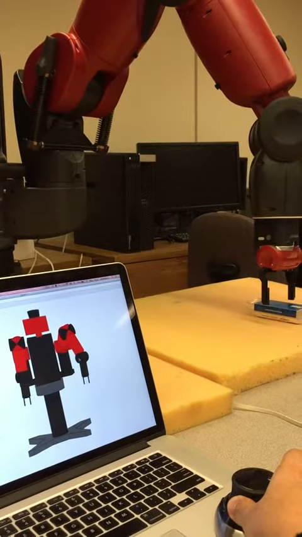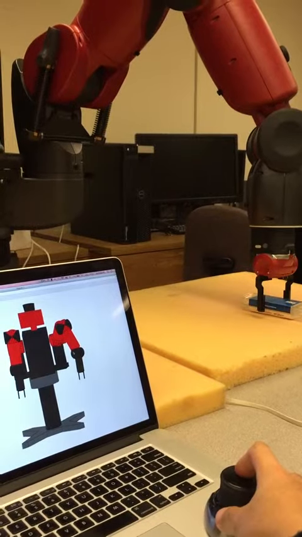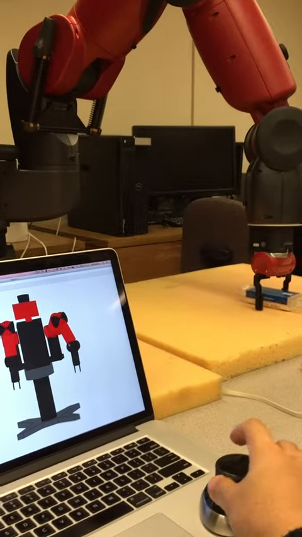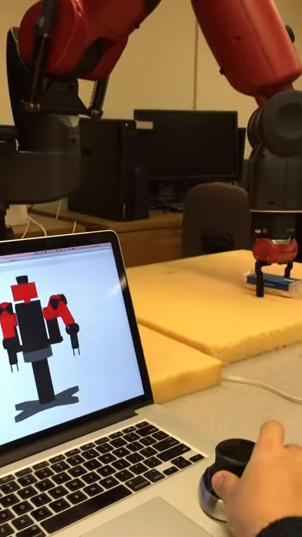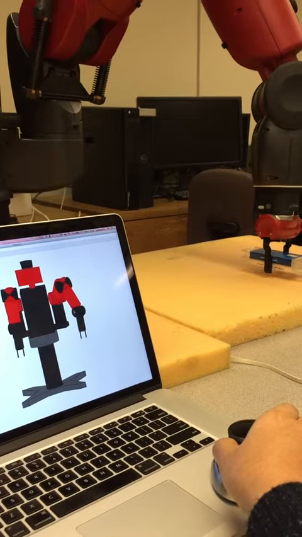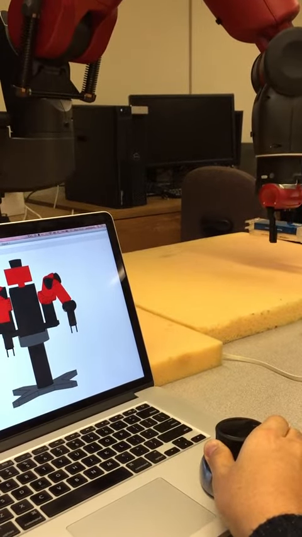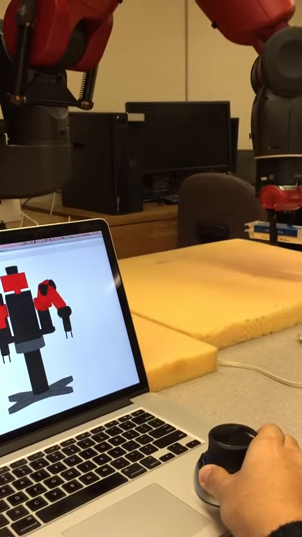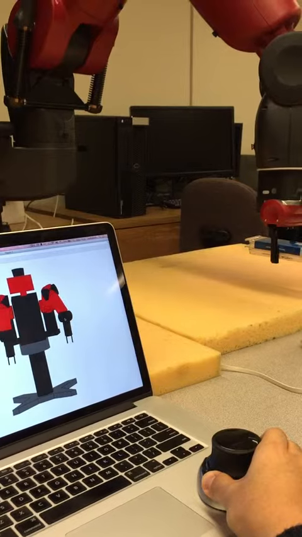now you can see you can move the grippers around the object, and then you can place it at the desired location. You can close the gripper, lift up the object, and then you can place the object in the desired location.